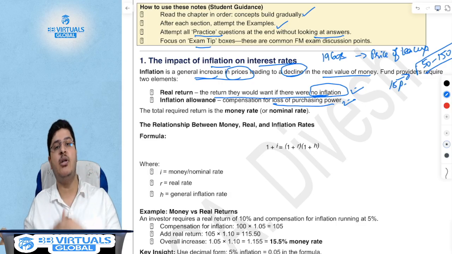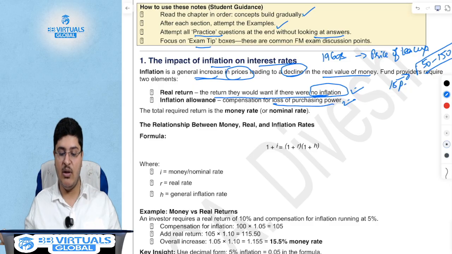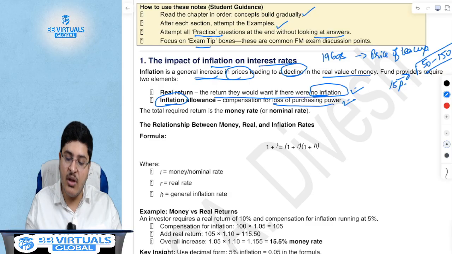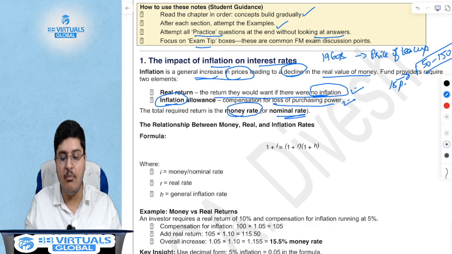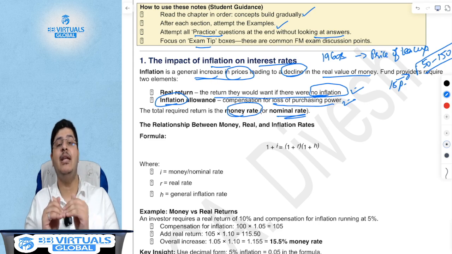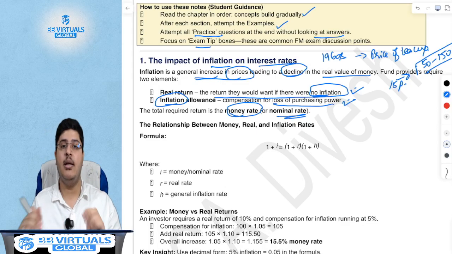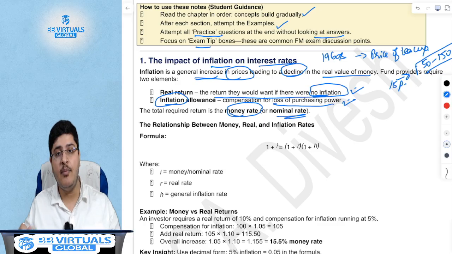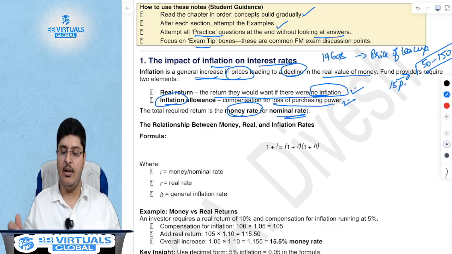Money today is worth more than money tomorrow, the same time value of money concept, but the reason here is inflation. The total rate is nothing but the money rate or the nominal rate, and hence the nominal GDP is higher than the real GDP. Similarly, the nominal rate or the money rate is higher than the real rate.